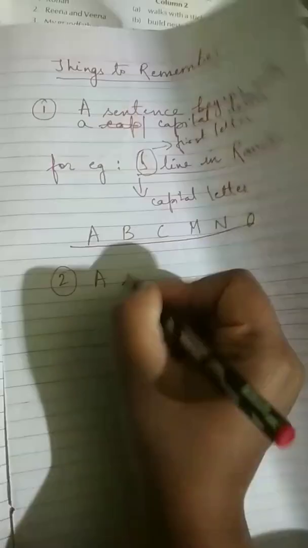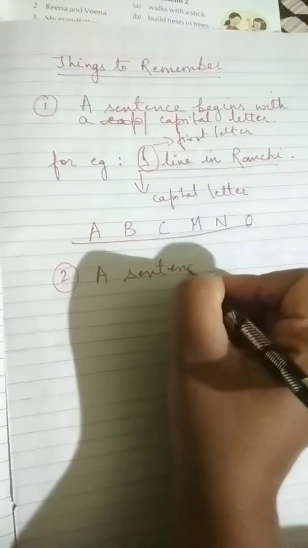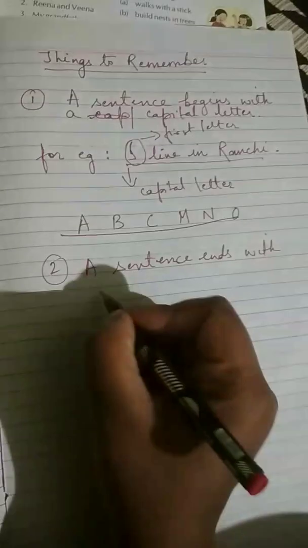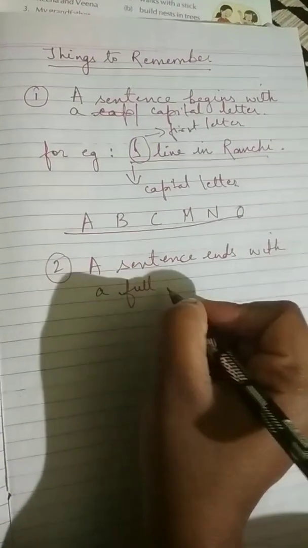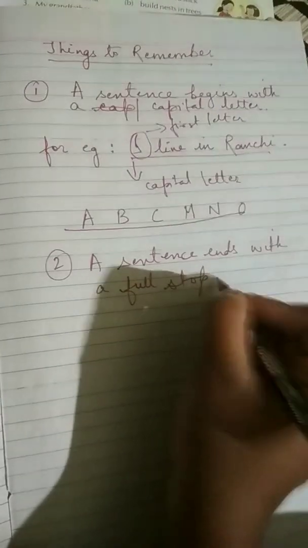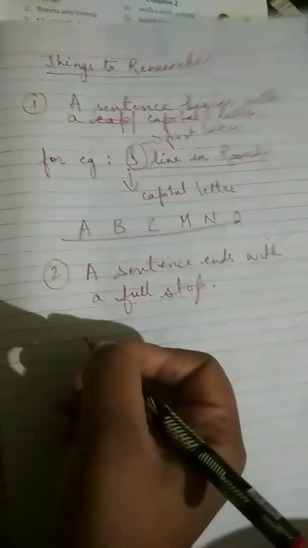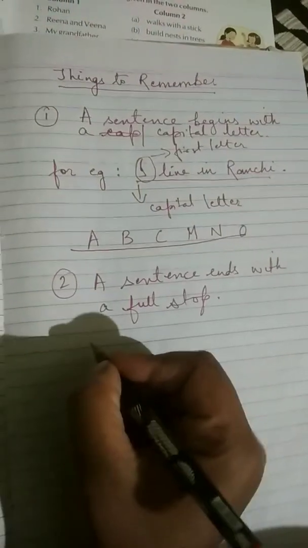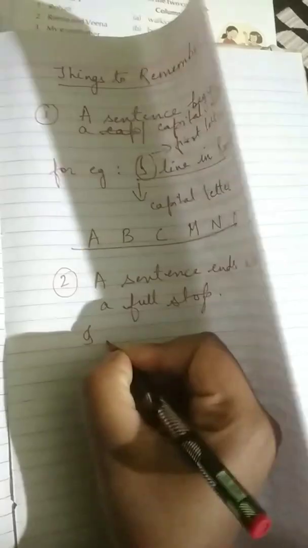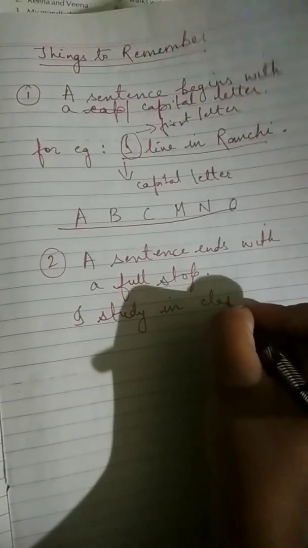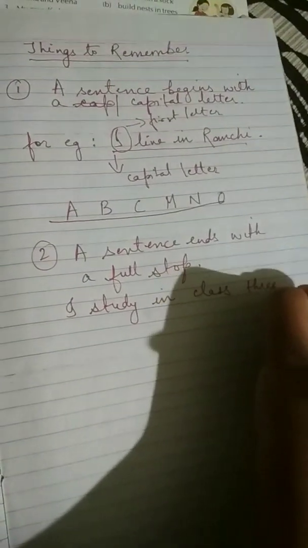Then the second thing that you need to remember is, a sentence ends with a full stop. Whenever we write anything, we need to put a full stop at the end. Suppose, "I study in class 3."